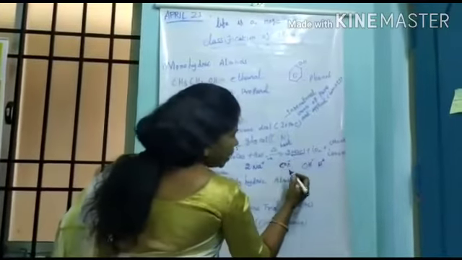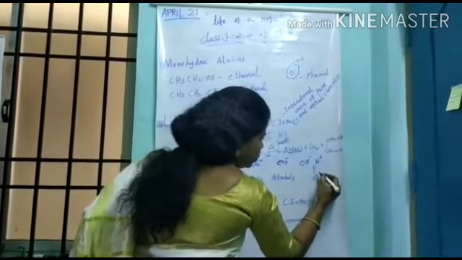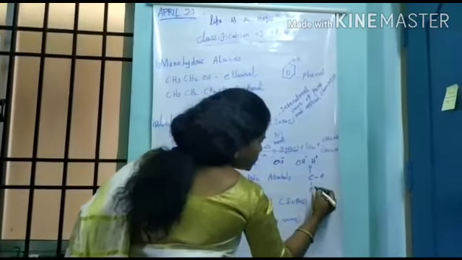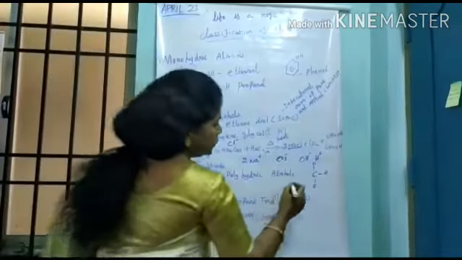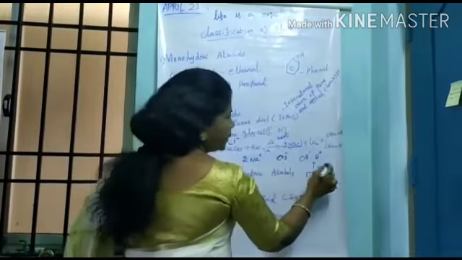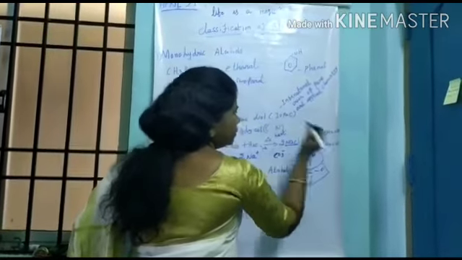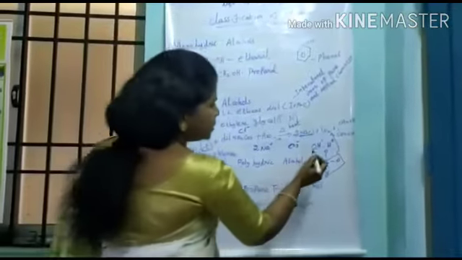So see here what is carbon. This is carbon trioxide, CO3. This carbon dioxide separates and we get carbon dioxide. One oxygen is remaining.